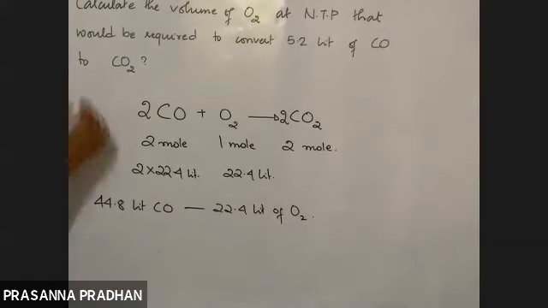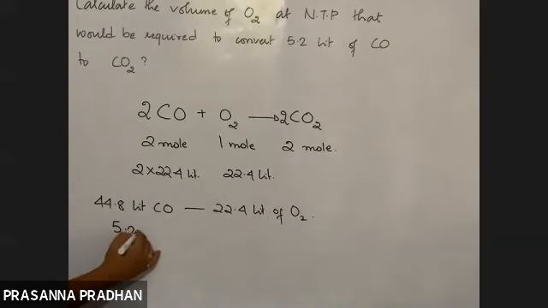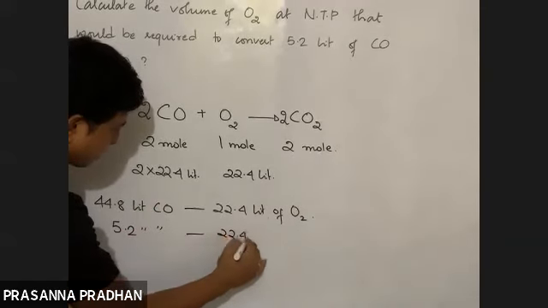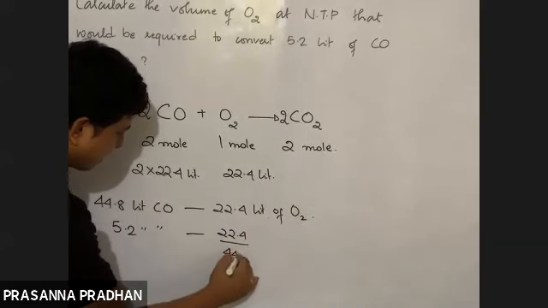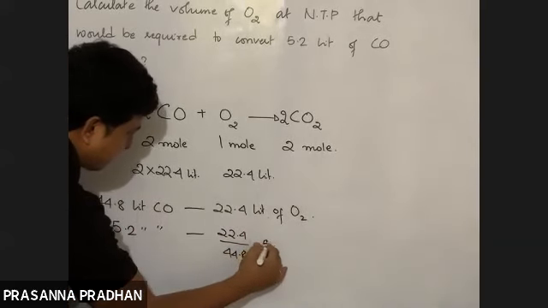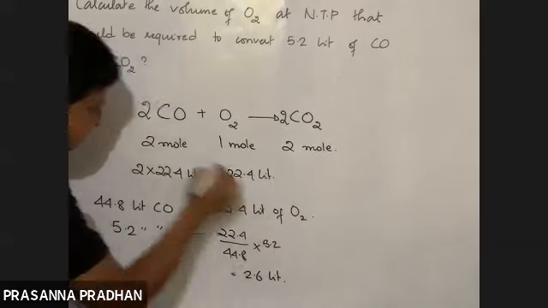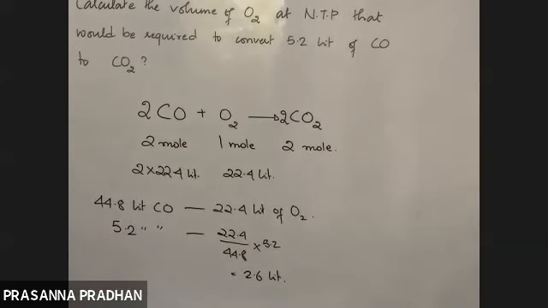So according to the question, 5.2 liter of carbon monoxide requires what volume? 22.4 divided by 44.8 multiplied by 5.2. So this would be 2.6 liter. Yes, this will be divisible by 2. 5.2 divided by 2 is 2.6. So this is a problem based upon volume relationship. Now